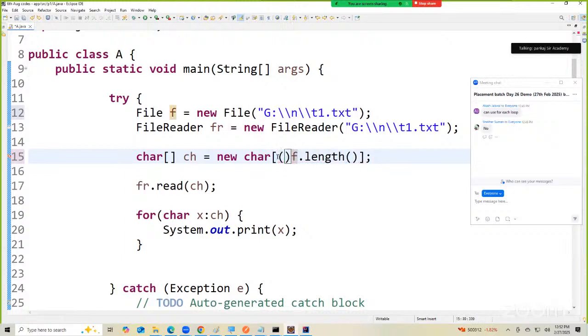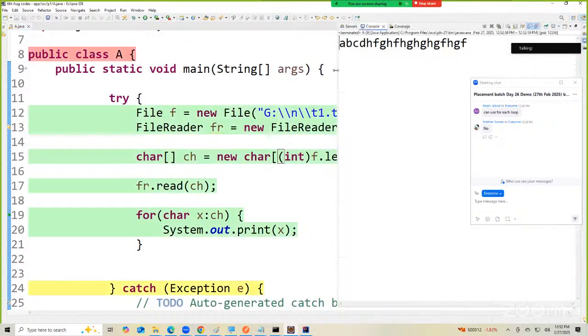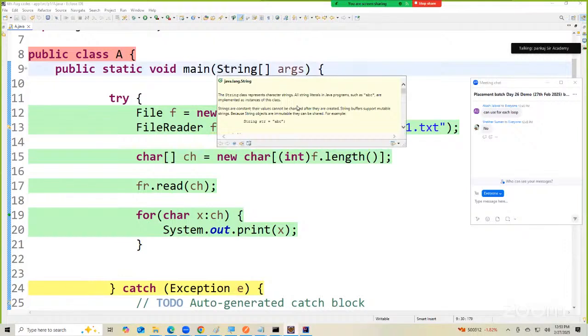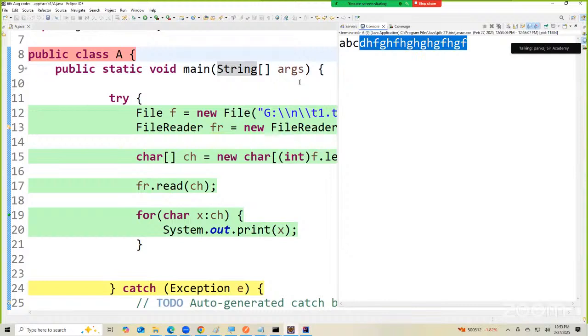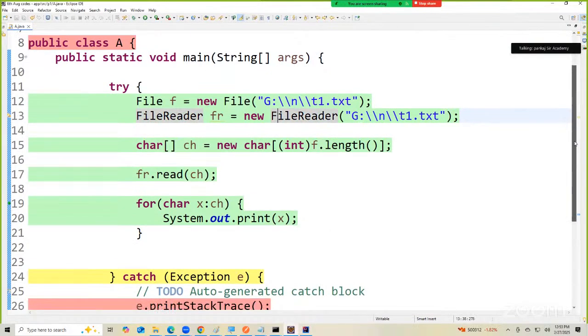So I need to convert long to int. How will I do it? Is this clear? Everybody got this now? Any questions, queries, tell me. Everybody clear with this part? Make a note of it.